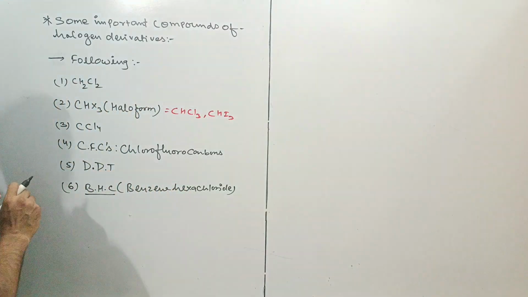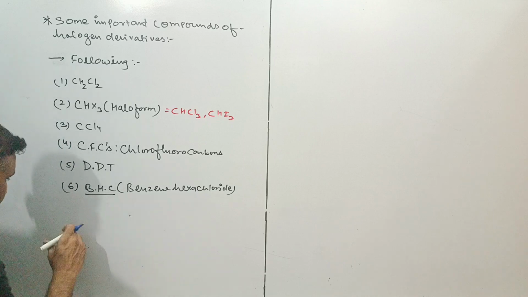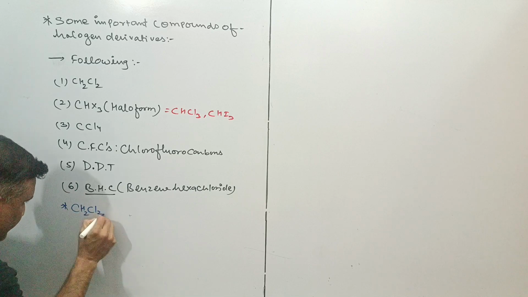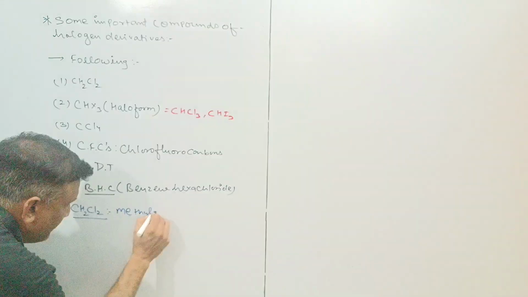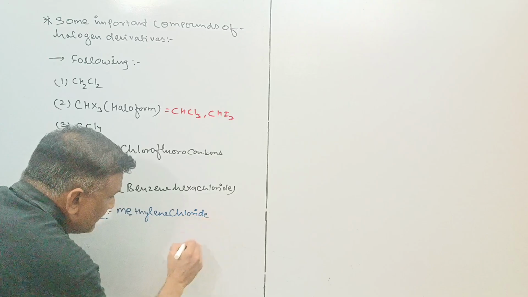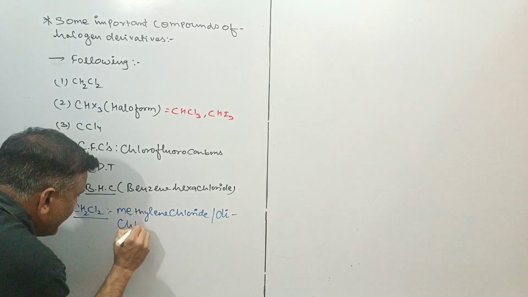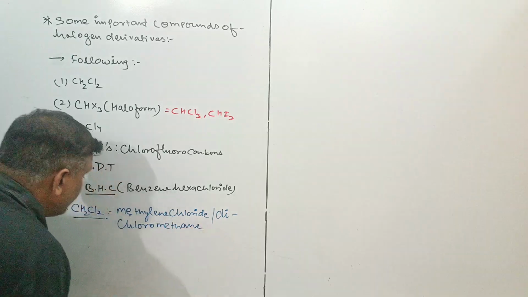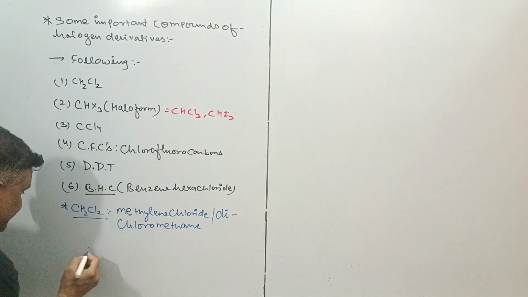First of all, let's go with CH2Cl2. This is a very important compound. CH2Cl2 is also called methylene chloride. It is also called dichloromethane. Now the preparation can be as follows.